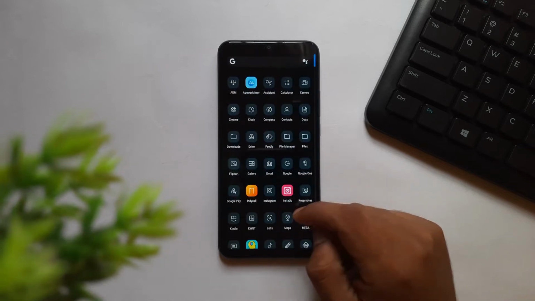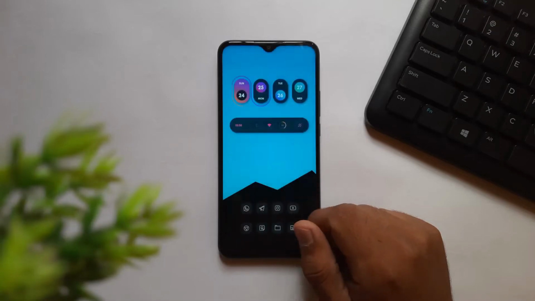Guys, in this video we are showing you the best and secret useful Android apps on the Google Play Store to check out for this month.